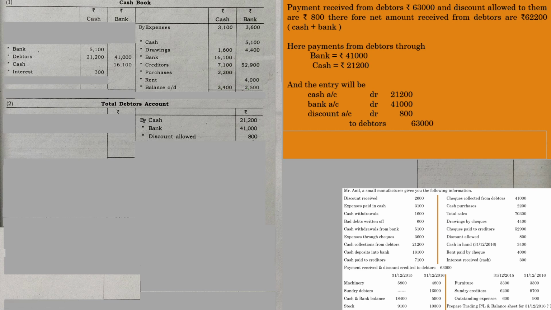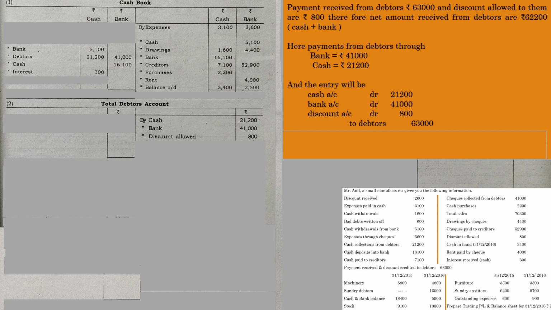That need not be the issue with regard to preparation of the 2-column cash book, because in this question the opening balance is already given, 18,400. So what is the purpose of the cash book in this question? Definitely it will be to identify cash sales. So that is the general concept.